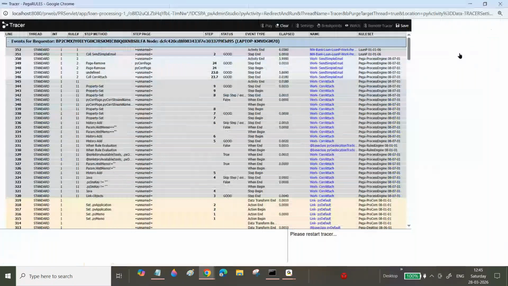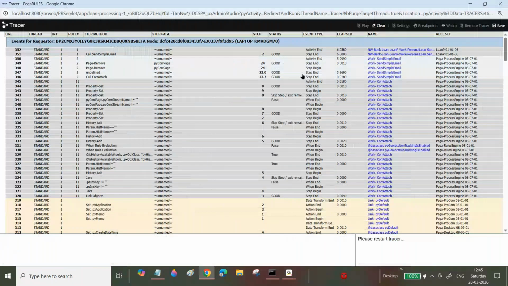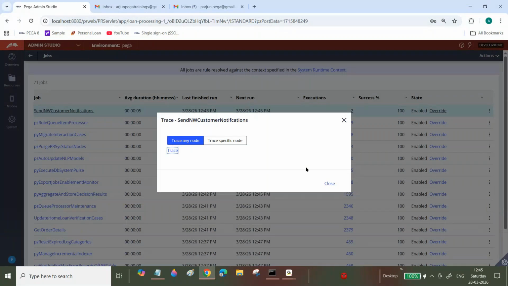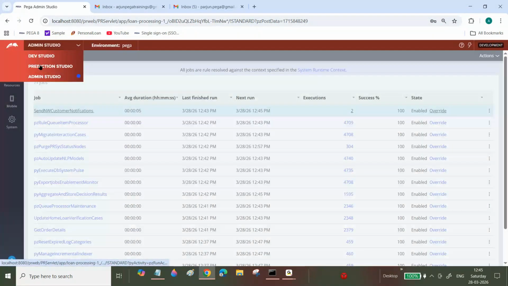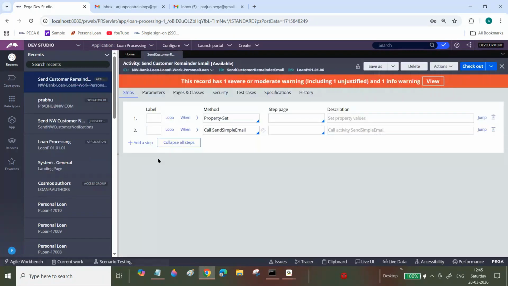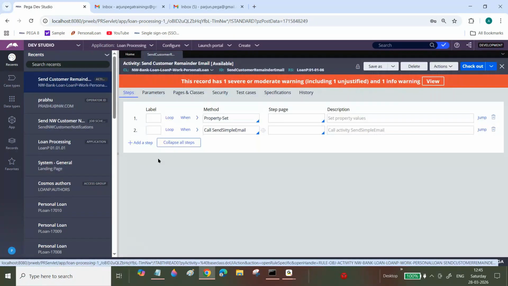Yes or no, everyone? Hello? Yes, we can see it. Sir, now it is executed or not? Yes, now Arjun, this is the way to trace. Now you can tell me. No, you told me to open the activity. I opened. No, I asked you whether you can trace that job. Now we trace it, right?